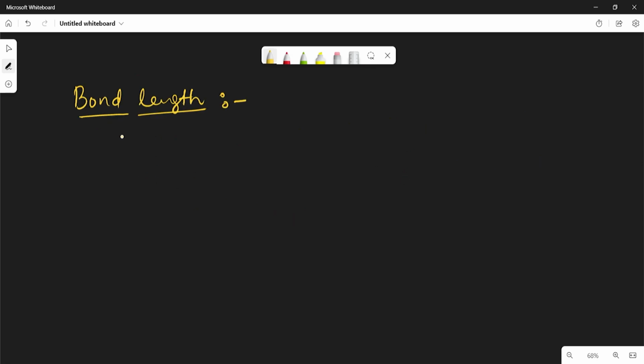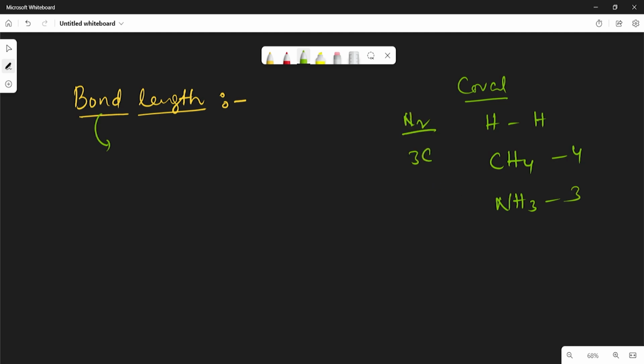So what is bond length? Generally bond, we have discussed already covalent bond. In between hydrogen, one single covalent bond. In methane, there are 4 covalent bonds. In NH3, there are 3 covalent bonds. If you see the nitrogen, there are 3 covalent bonds. So what is bond length? Bond length is also called bond distance. Bond distance means it is an equilibrium distance between the nuclei of 2 atoms which form a covalent bond.